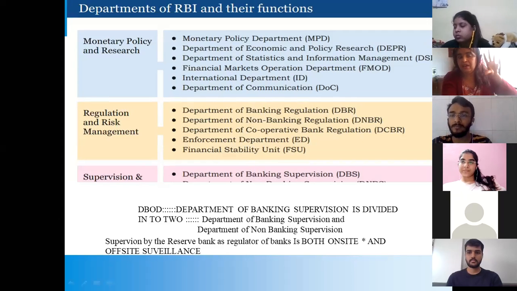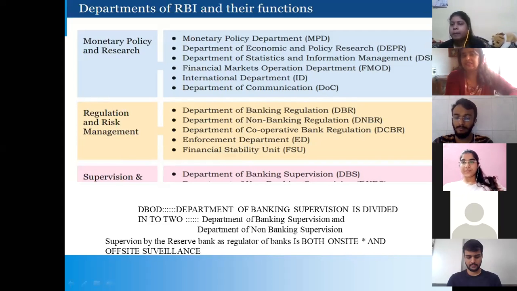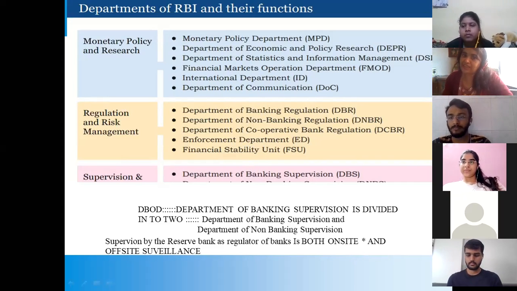AGM, DGM, they all will be there, and under that they will be surveilling the entire banking industry. So it's not only on-site surveillance, it's also off-site surveillance. And we have the CAMELS as weapons. She checks the capital adequacy, the asset management, the management of the bank, and the earnings of Meet Khandelwal, whether he is earning properly with all the loans that he has given to the people of India, whether the interest is coming on time, and whether people's money is taken care of properly as a banker.